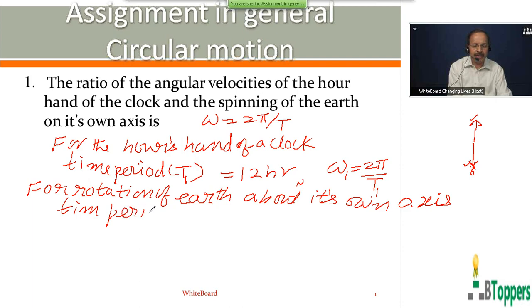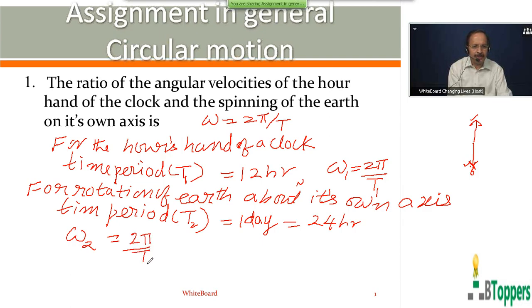the time period of rotation denoted by T2 is equal to 1 day. The length of the day is the time taken by the earth to complete one rotation about its own axis, that is equal to 24 hours. So the angular speed of rotation of the earth about its own axis I denoted by omega 2, that you can write 2 pi by T2.